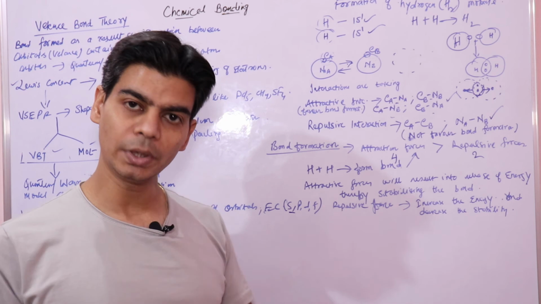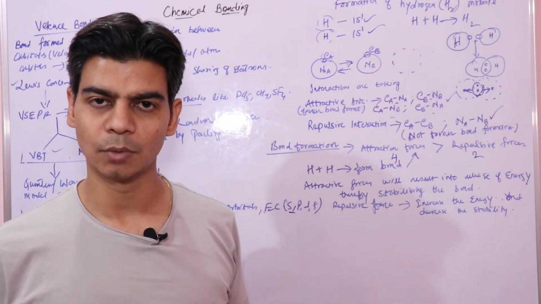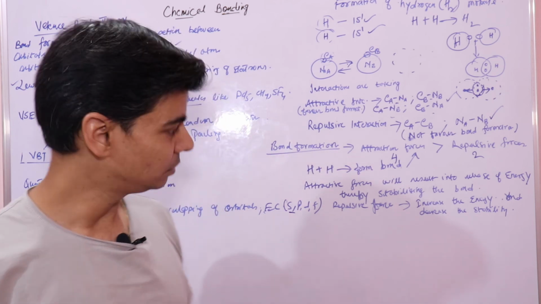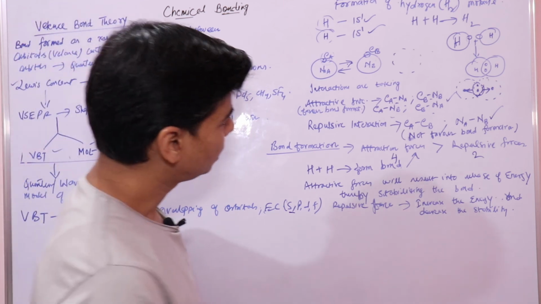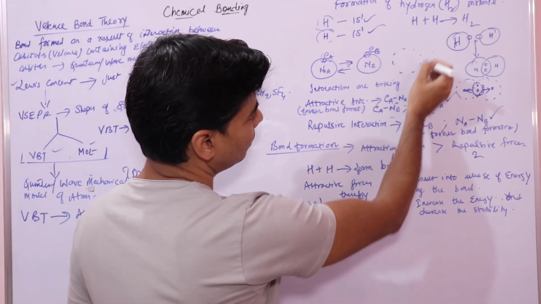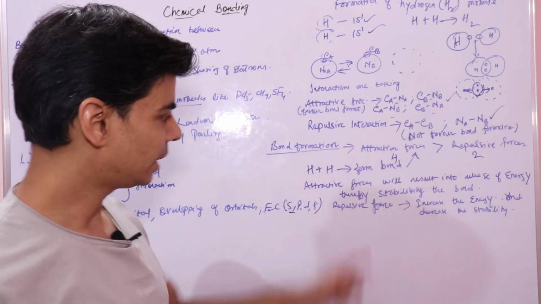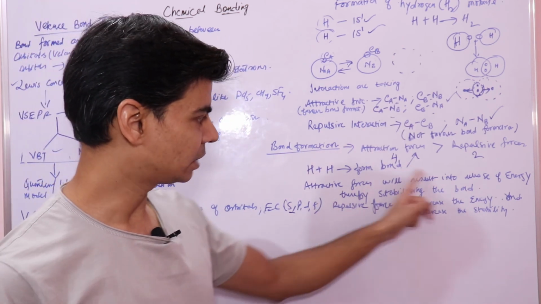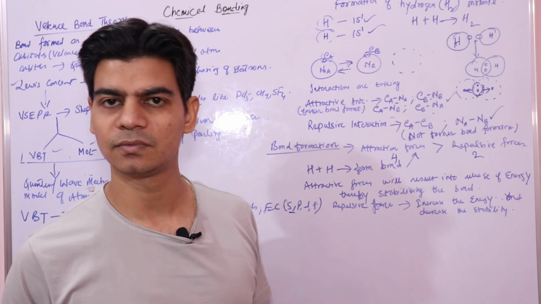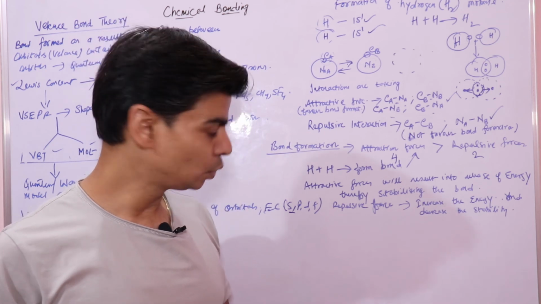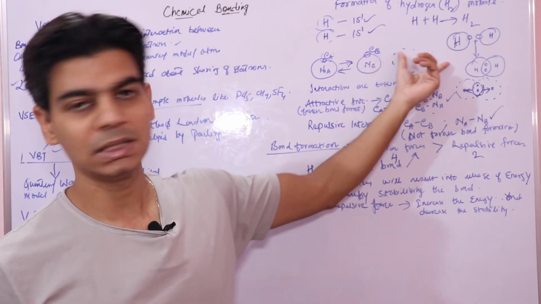So more is the energy released, the more stable is the molecule. This is important to understand. When these two atoms are at this distance, where attractive forces balance the repulsive forces, due to attractive interactions the energy is released.